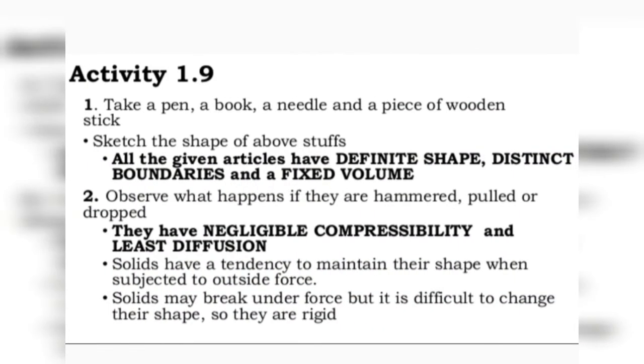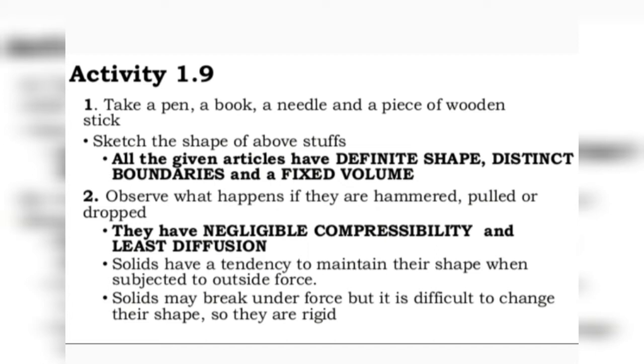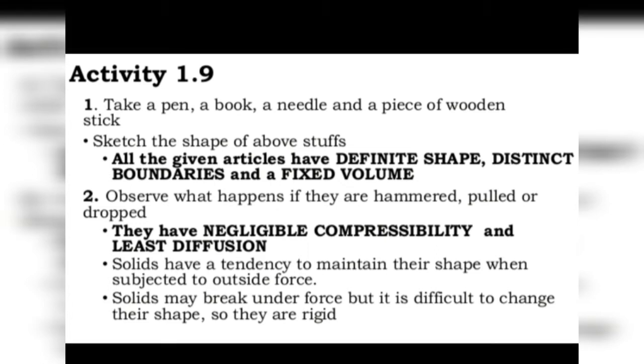Now, if you take a pen, book, needle, a piece of wooden stick, and sketch the shape of all these things, you will observe that all the given articles have definite shape, they have distinct boundaries, they will have fixed volume. So these are all solids, and solids have definite shape and definite volume. In fact, if you hammer them, pull them, or drop them, they have negligible compressibility. In fact, they have least diffusion.